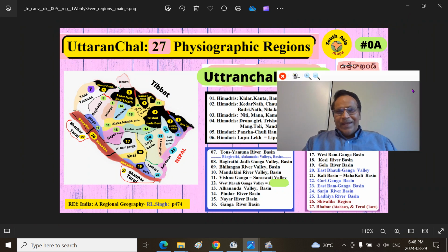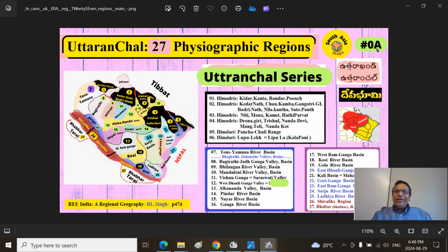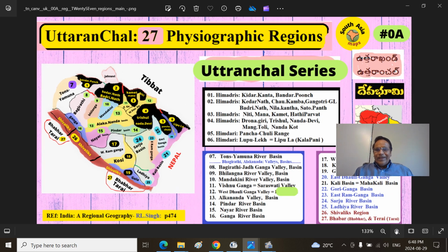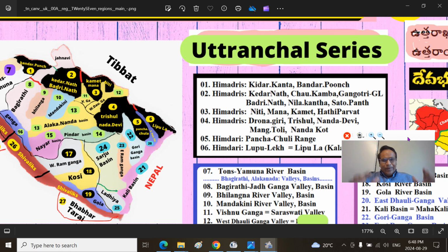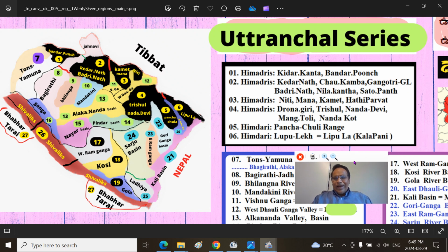Previously I posted, in the beginning, part 0, Uttaranchal 27 physiographic geographic regions. In that part I have given a bird's eye view of those 27 regions, starting from here, finally 27 Babartarai region. So for a broader, deeper overview, you can consult that presentation.